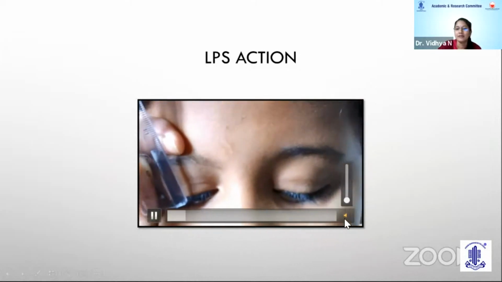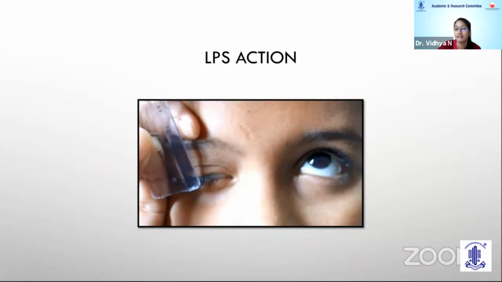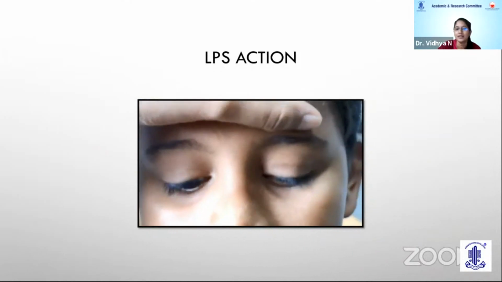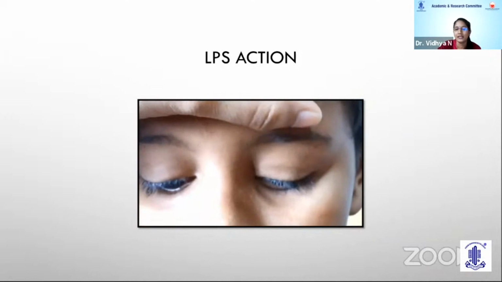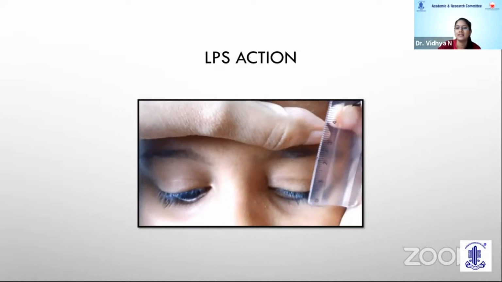So this is done from the maximal down gaze position to the maximal up gaze position after negating the action of the frontalis. Less than 4 millimeter would indicate that there is a poor levator function, and more than 15 would be an excellent levator function.